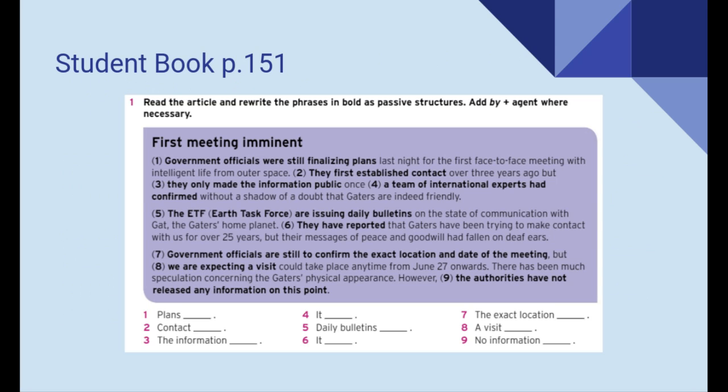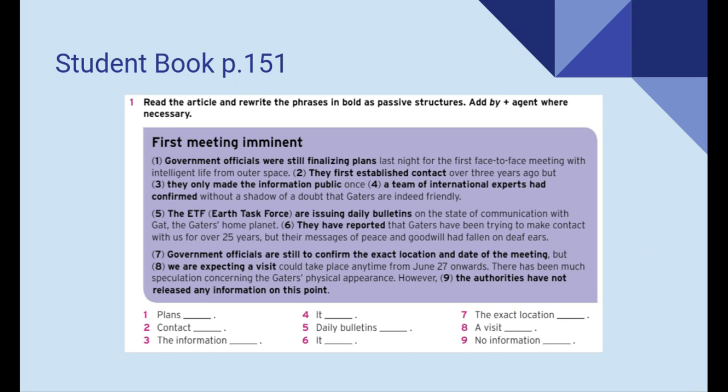Since this is something that is in past progressive, I should use verb to be in past. Where? Because it's plans. Being, right? Verb to be in continuous, in gerund. And then past participle, finalized. Plans were still being finalized by government officials. Very good. Pause the video and work on the rest.